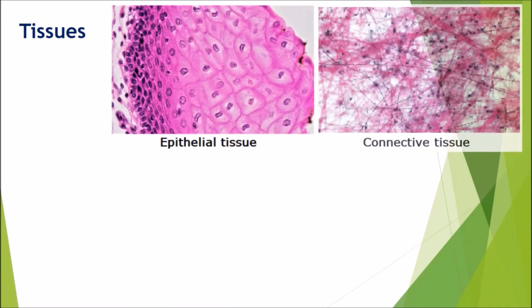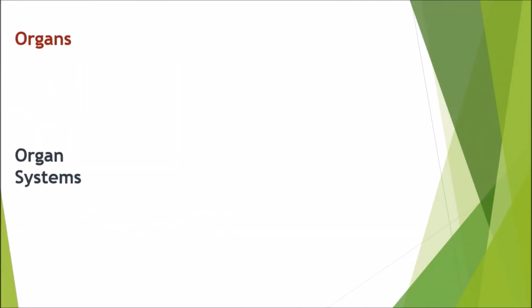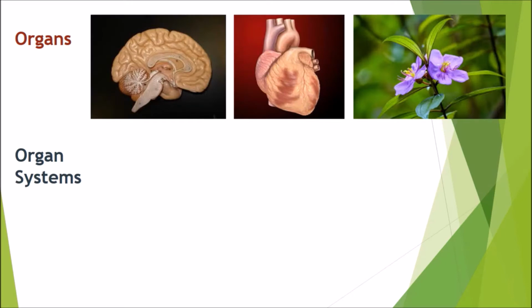Tissues. A tissue is a group of one or more cell types which carries out specialized functions. Example, epithelial tissue, connective tissue, muscle tissue, nervous tissue and xylem found in plants. Organs. Organs are formed by organizing different tissues in a methodical way. They are adapted to perform specific functions in the body. Example, brain, heart and flower.